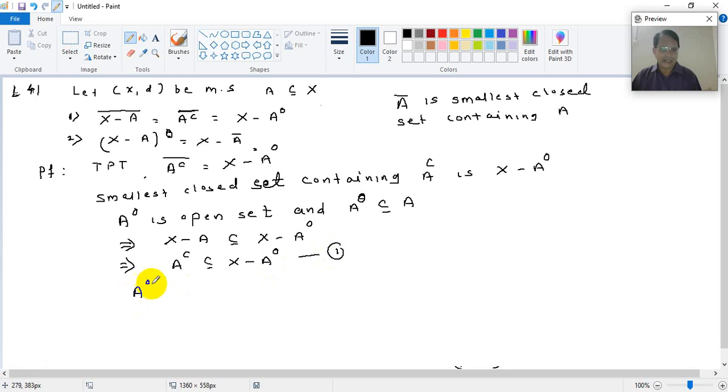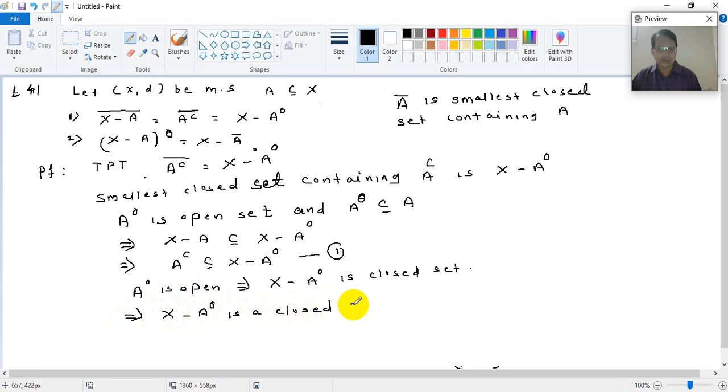Now see, A interior is an open set. This is very obvious. So that implies X minus A interior is a closed set. Right? So what we have proved is that X minus A interior is a closed set containing A complement.